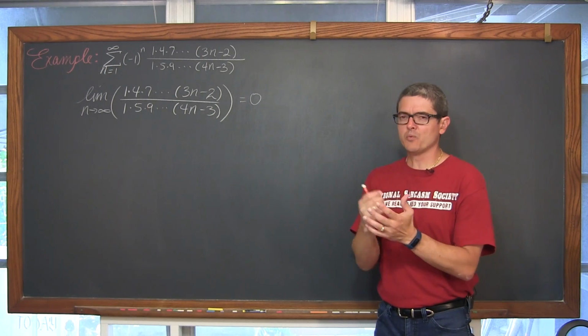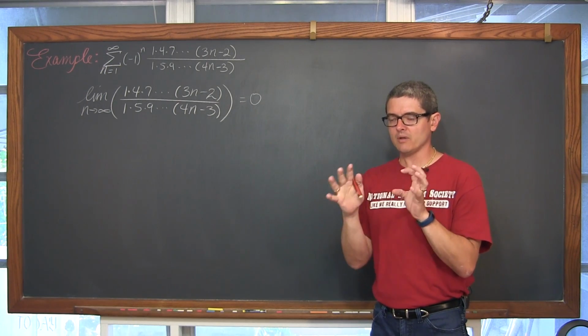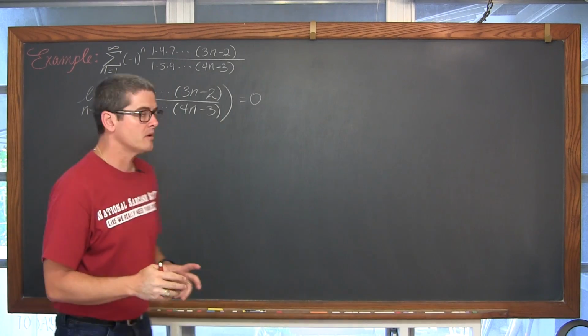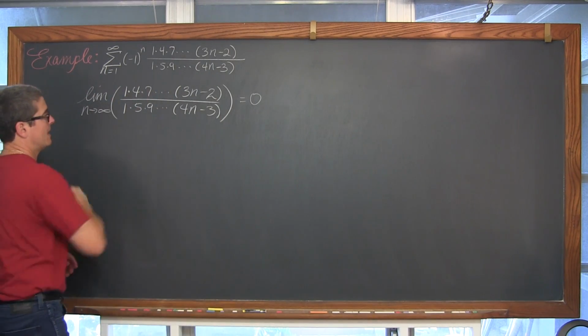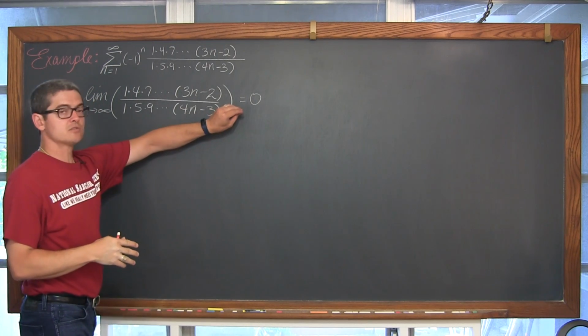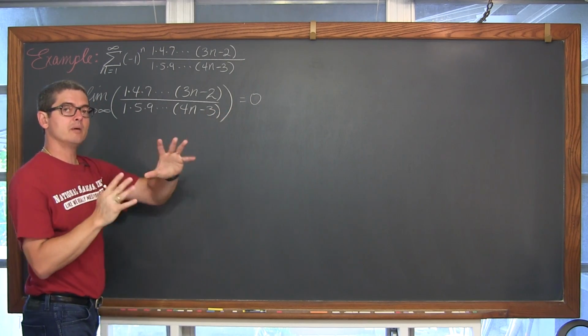But can we really, in a more obvious way, validate that it actually is equal to 0? We can pull a factor out of the numerator and a factor out of the denominator, and I think that will make the fact that the limit here is equal to 0 a bit more obvious.